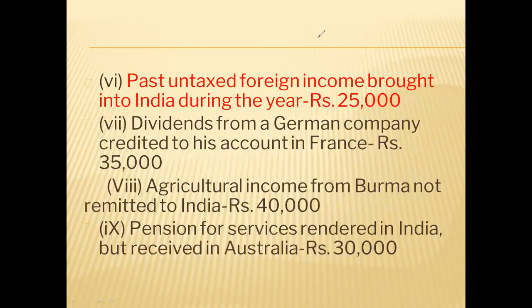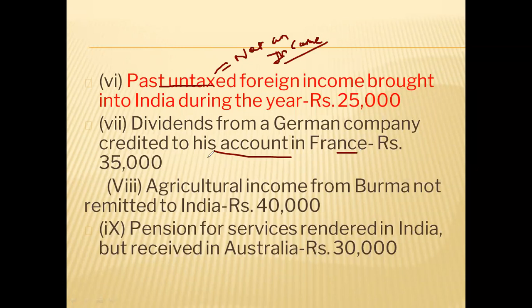Past untaxed profit. Last class also we have seen it is not an income. Past untaxed profit brought to India is not an income. So that's why we have highlighted it in the PPT. Dividends from German company credited in account in France. Indian income or foreign income?